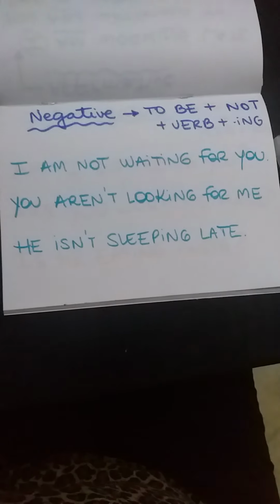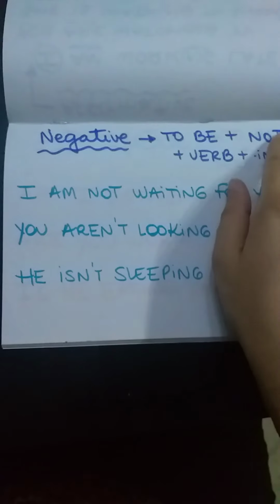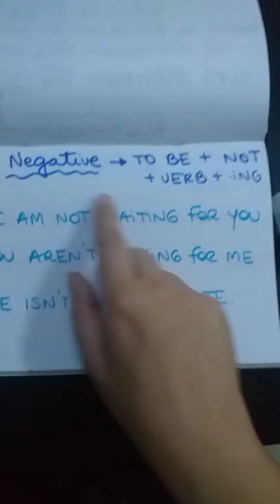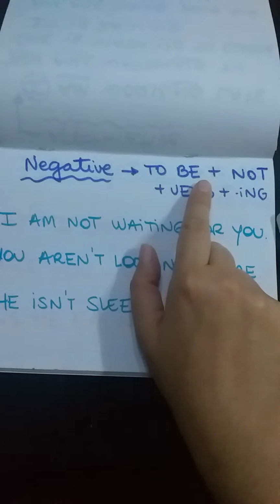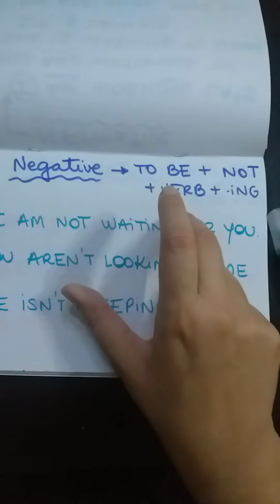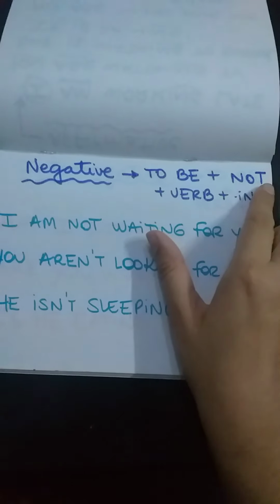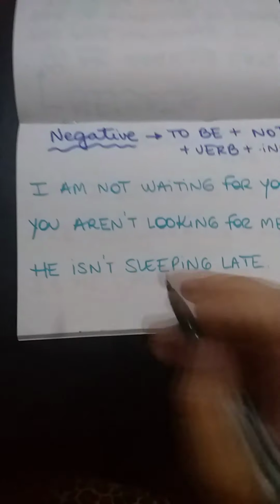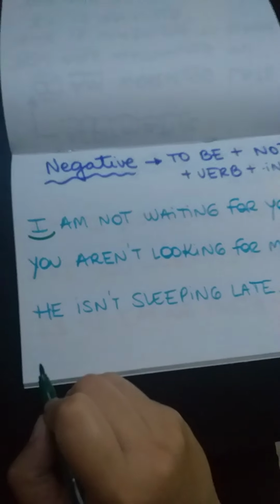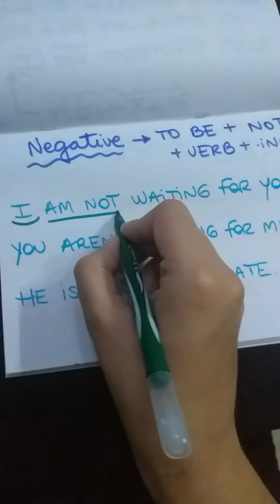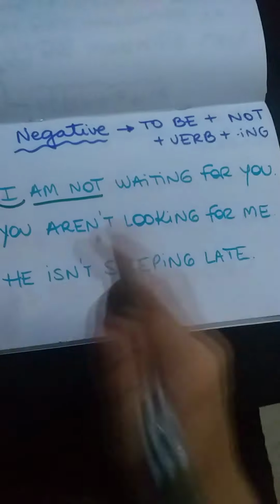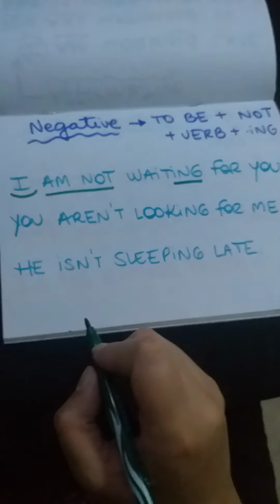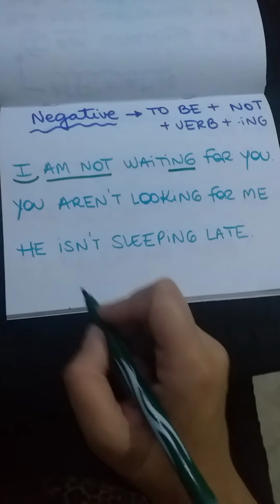In the negative, we need the same, but we add not because it is the negative. So we say the verb to be, is or are, depending on the person, not, and the verb with the ing. For example, I am not waiting for you. So I have I, that is the person, am not, the verb to be in the negative, and the verb in the ing. I am not waiting for you.